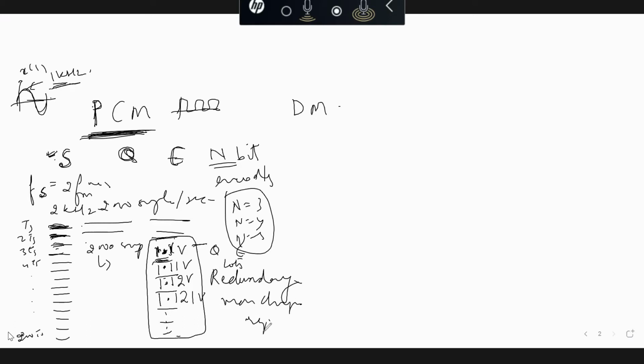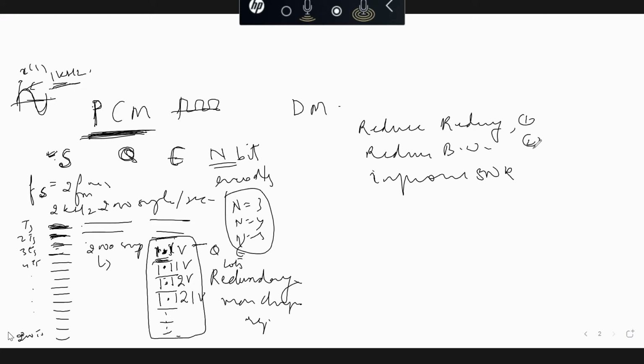So, in order to reduce redundancy, reduce the channel bandwidth, and improve the SNR, these three advantages can be obtained.